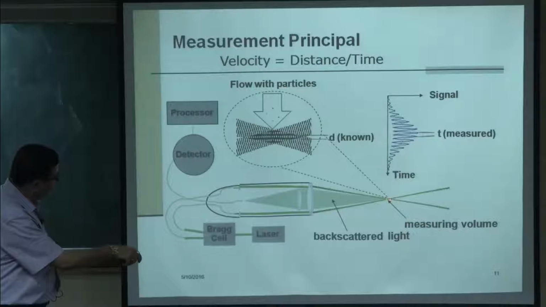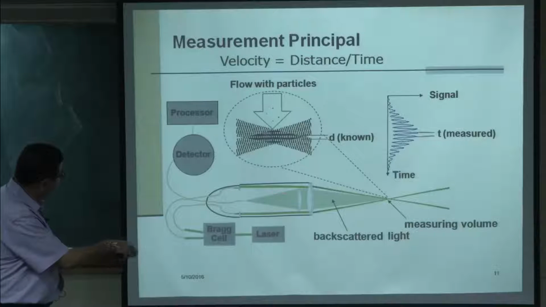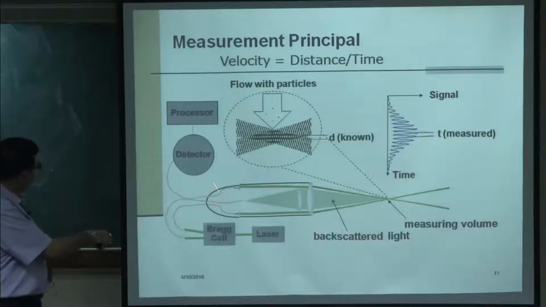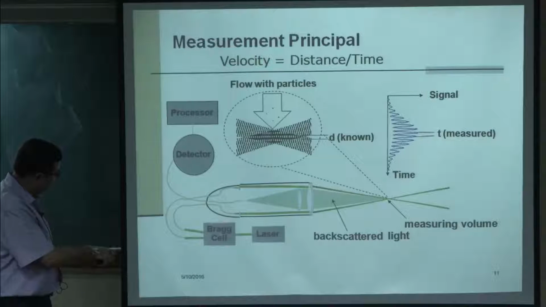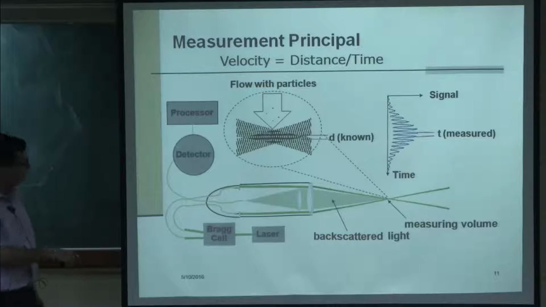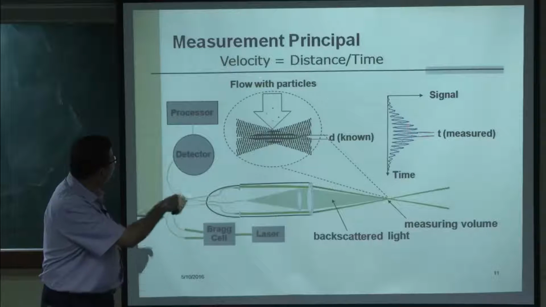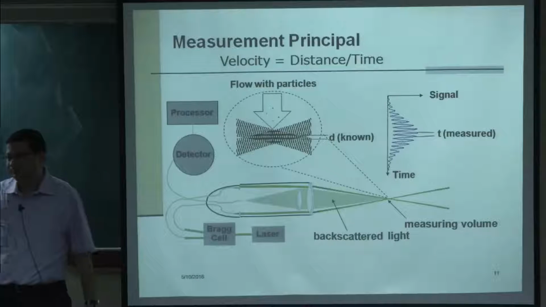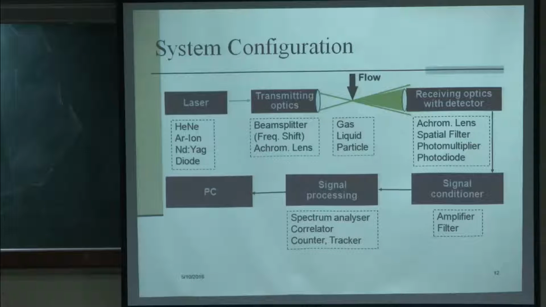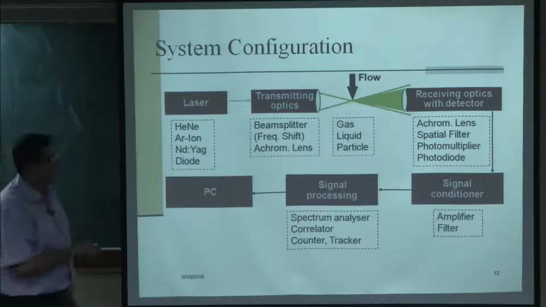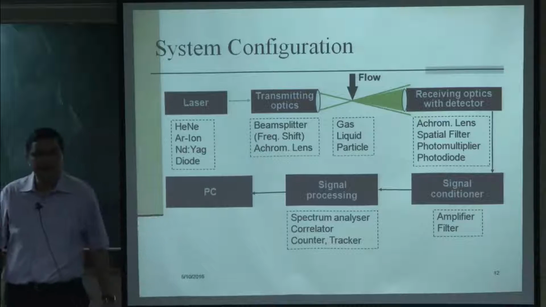So, the light is scattered by these particles here and it is received here in this detector and then sent to the processor for processing. There is another component called the Bragg cell, I will come to what the Bragg cell is a little later. This is the measurement volume. This is the signal we get, and from this signal we can get the velocity. Okay. So, this is the system configuration then for an LDV system.